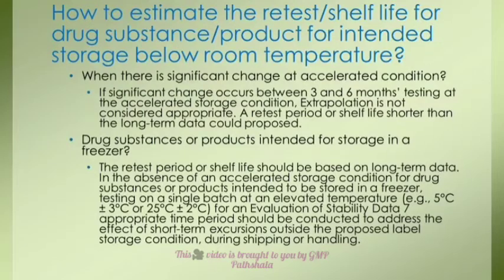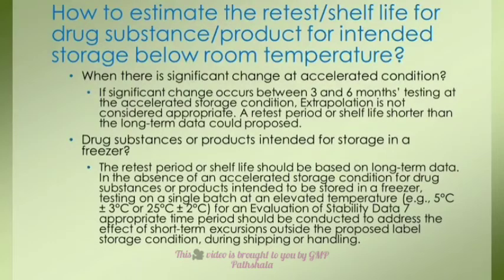Now, let us understand the situation when the drug substance or the product is intended for storage in a freezer. The retest period or shelf life should be based on the long-term data in the absence of an accelerated storage condition for drug substance or product intended to be stored in a freezer.